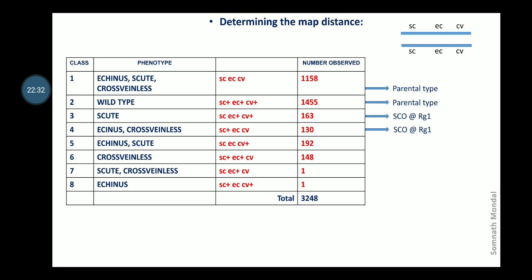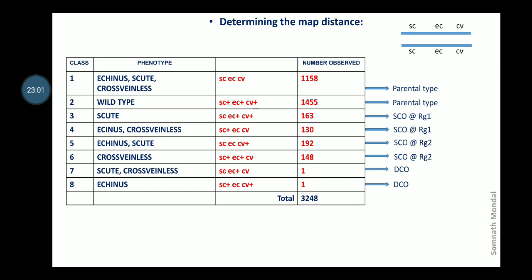Single crossover at region 1, where only the SC gene has been exchanged, is 163 and 130 respectively. Single crossover at region 2, where only the CV alleles have been exchanged, are 192 and 148 respectively, and least frequencies, double crossovers, are only 1 each.